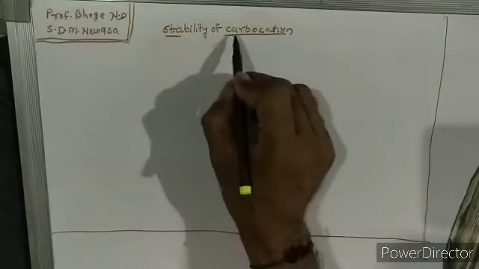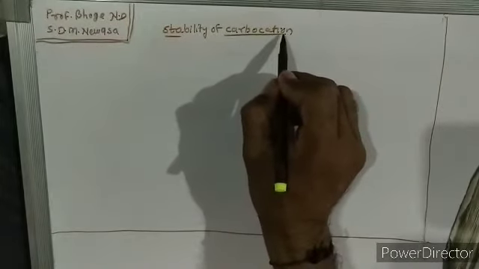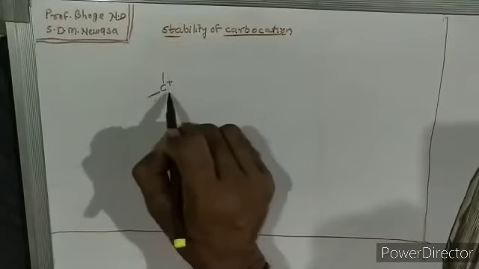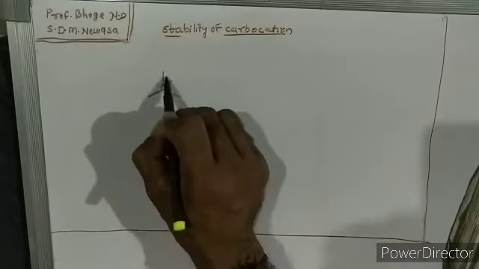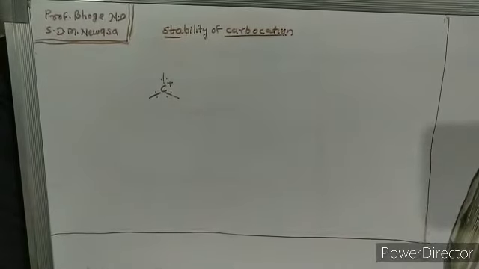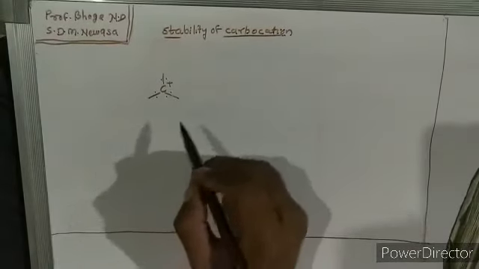So carbo means carbon and cation means a positively charged species. A carbocation is a positively charged species having three bonds. That is, there are six electrons in its valence shell. So a carbocation is an electron deficient species.